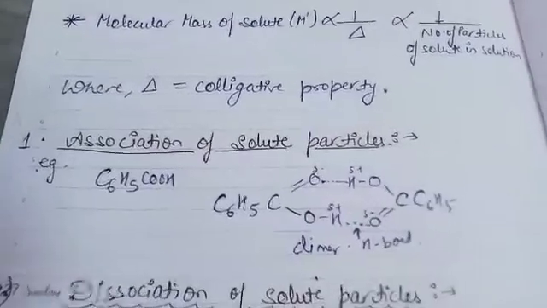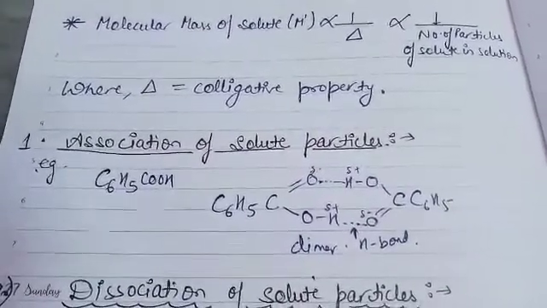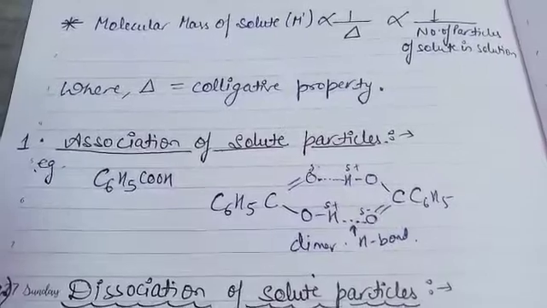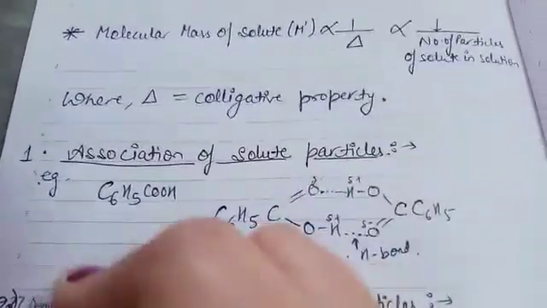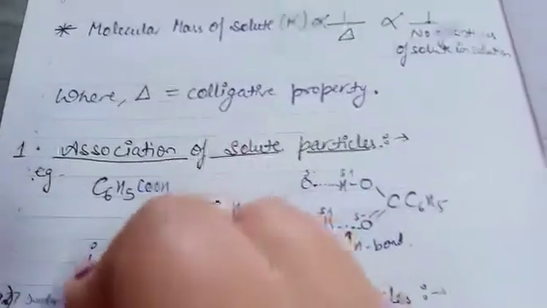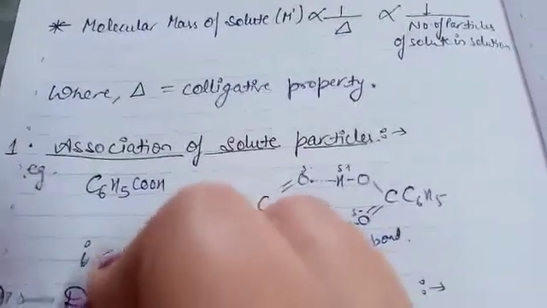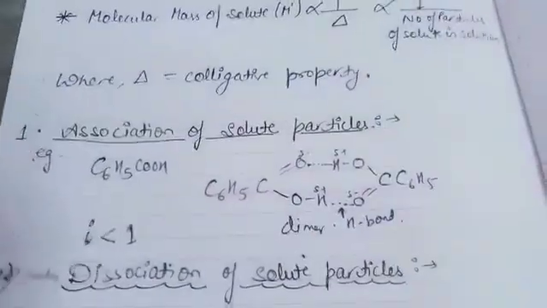Now this is corrected by the Van't Hoff factor. Generally the Van't Hoff factor is represented by i. So in case of molecular association, this Van't Hoff factor i is less than 1.